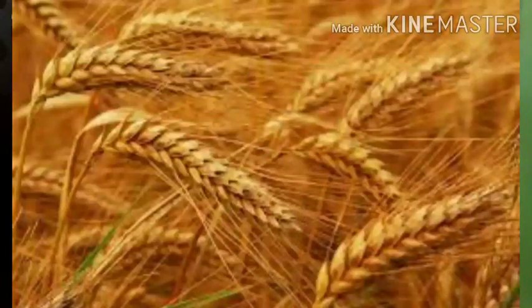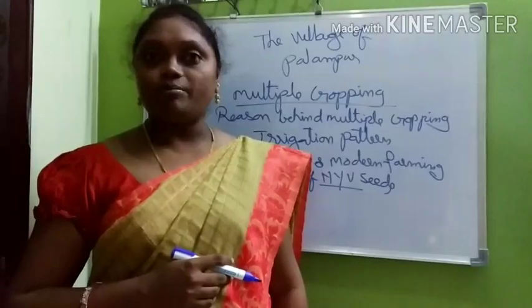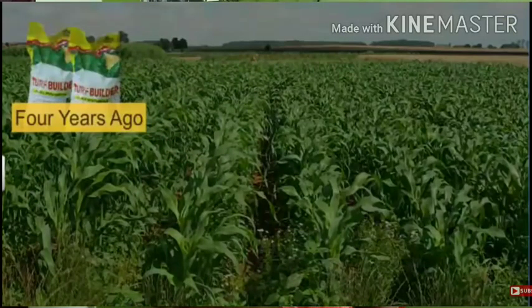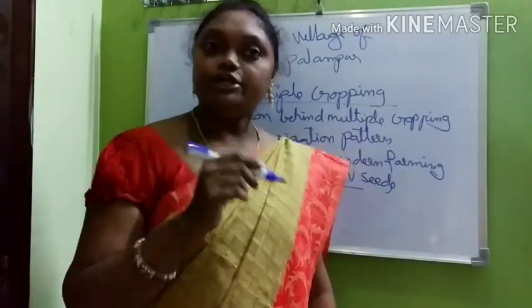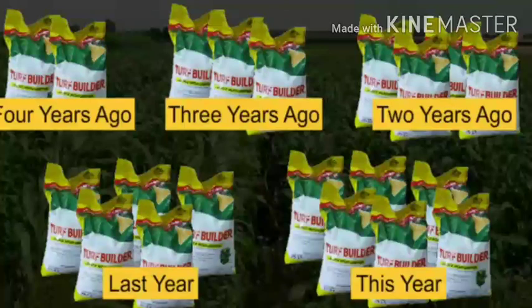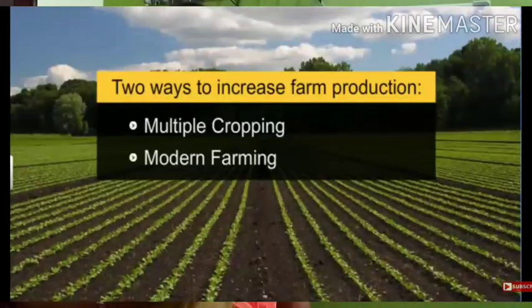In Palampur, the yield of wheat with HYV seeds: with traditional farming methods, they cultivated only 1300 kgs per hectare. But when they used HYV seeds, they cultivated 3200 kgs per hectare. So you can understand how they benefit by using HYV seeds.